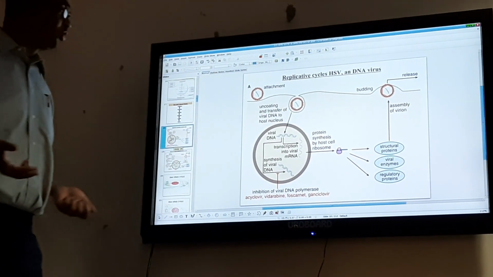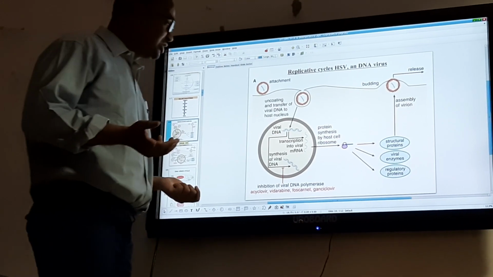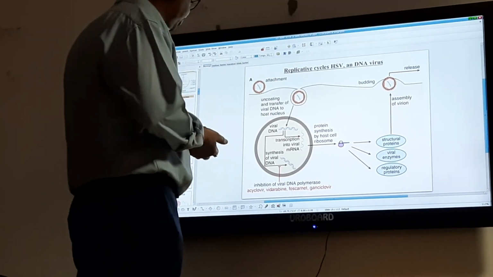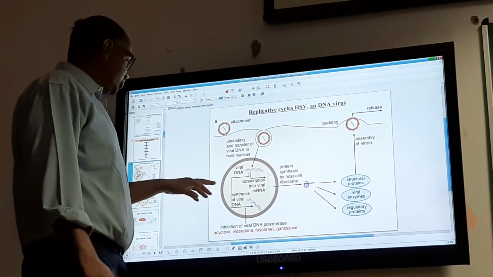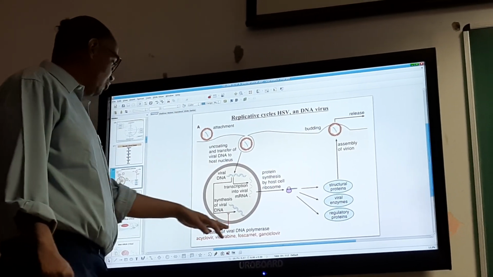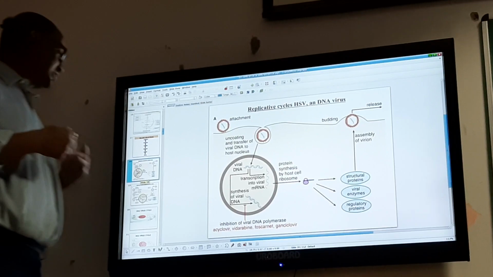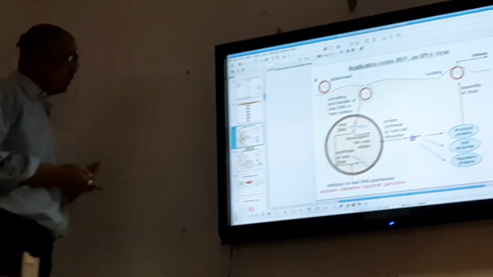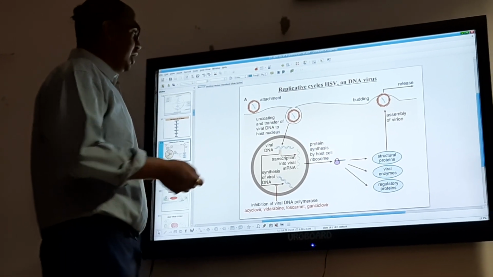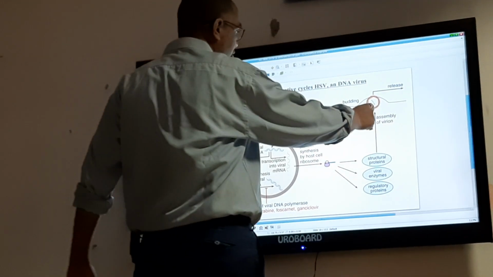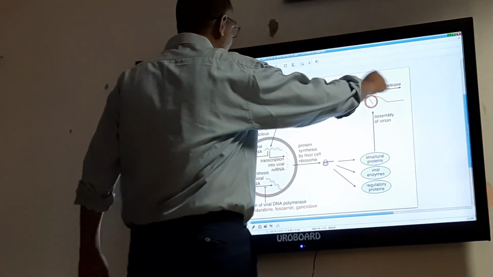First they are structural proteins, followed by viral enzymes and regulatory proteins. Then viral DNA gives rise to synthesis of viral DNA, and inhibitors of viral DNA polymerase are acyclovir, vidarabine, foscarnet, ganciclovir, and after which there is assembly of virion, and then there is release of the virus.